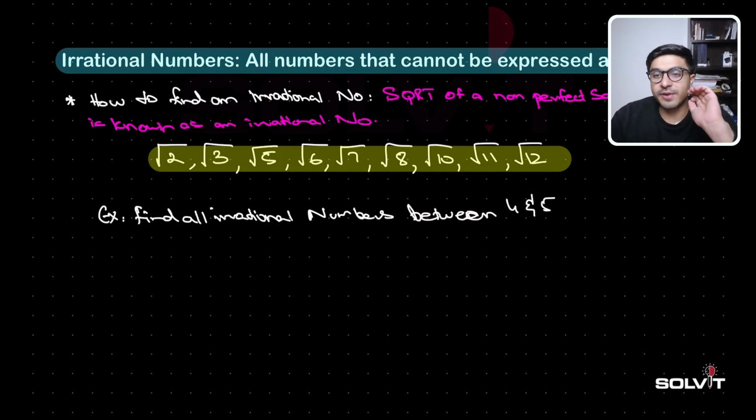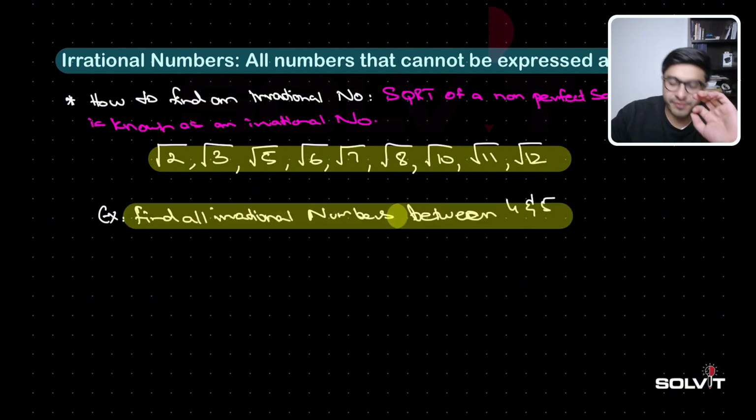We need to find all the irrational numbers between 4 and 5. And how are we going to do that? This is the exact question that comes in your exam. They may give you two numbers and ask you to find all the irrational numbers between them.